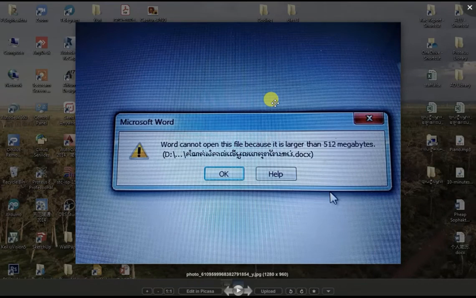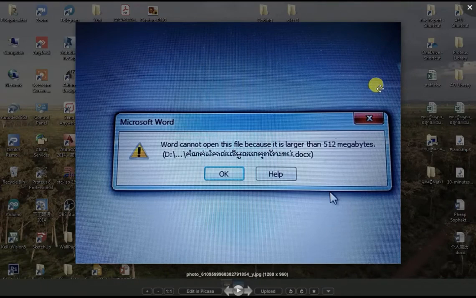So all you have to do in order to solve the problem is reduce the file size. You're going to reduce the media within the document. You have to delete the media from the document in order to open it normally. But how are you going to delete the images or media within the document when you cannot actually open the file? Well, there is a solution to that. So now we understand why this is happening.